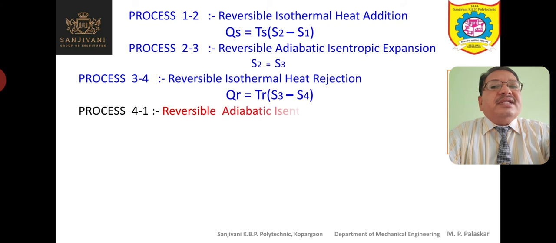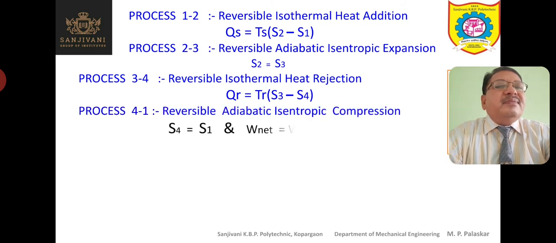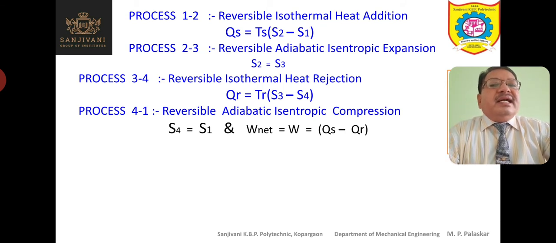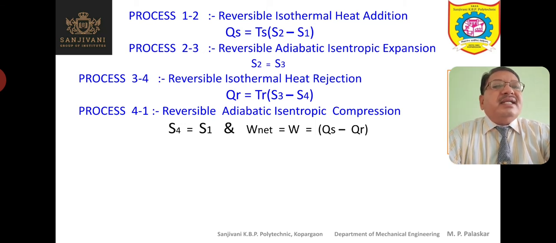Then the last final process is 4-1, that is reversible adiabatic isentropic compression. So during this process the entropy remains constant, therefore we can write S4 is equal to S1. Now the net work during this cycle will be equal to QS minus QR. QS is the heat supplied, QR is the heat rejected. So the net work obtained during this cycle is equal to QS minus QR. Now what about the efficiency?